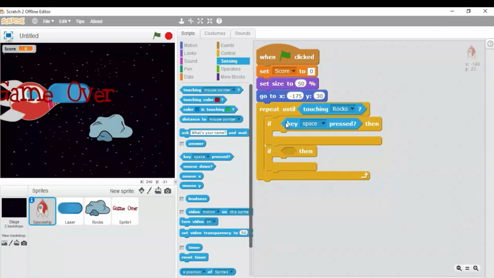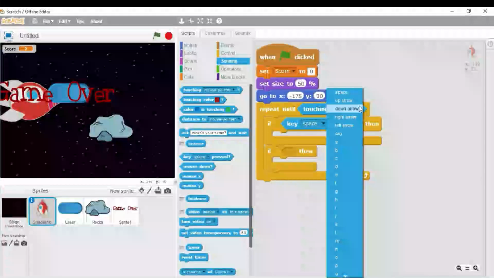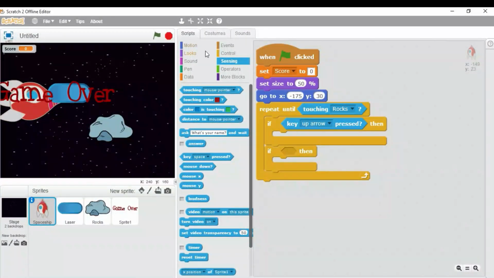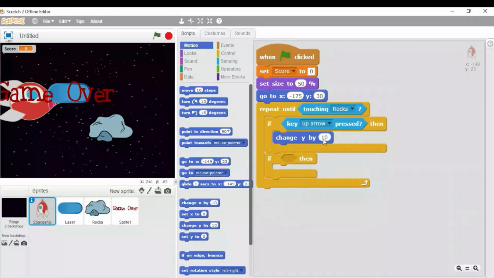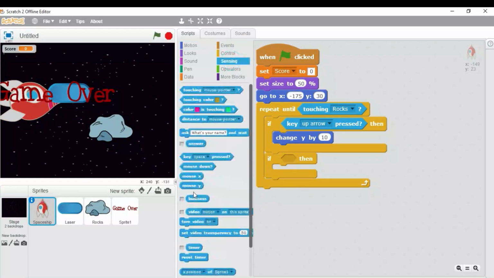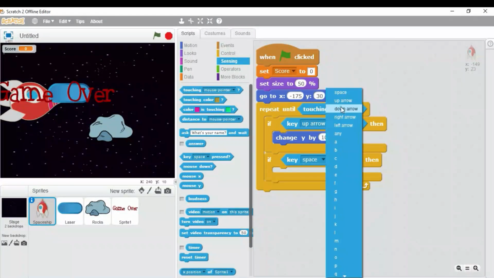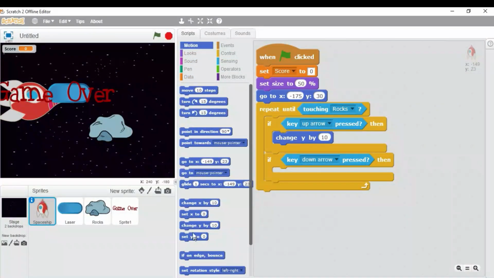We are going to use the up arrow key for moving our spaceship upwards, and we will use the down arrow key to move our spaceship downwards. So here you need to select up arrow key, come over here on the motion block menu and change y by 10. Similarly, we need to do this with the down arrow key. Key pressed, change it to down arrow, motion block menu, drag this, change y by minus 10.